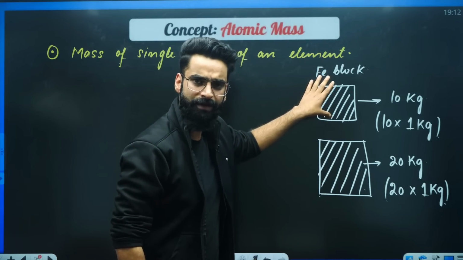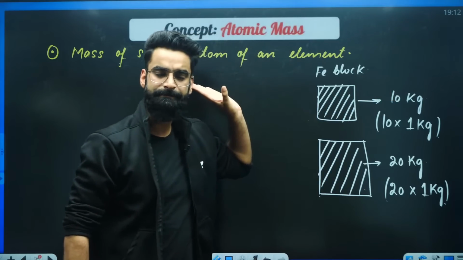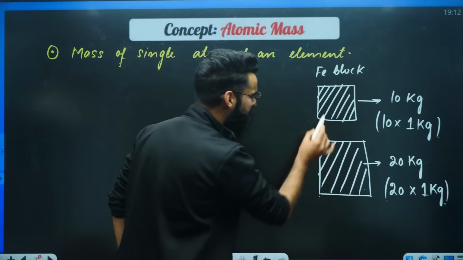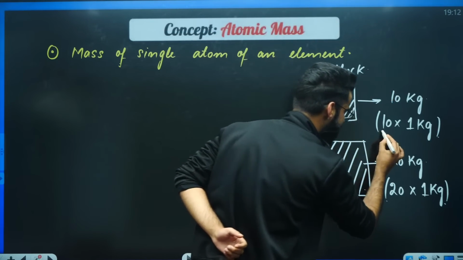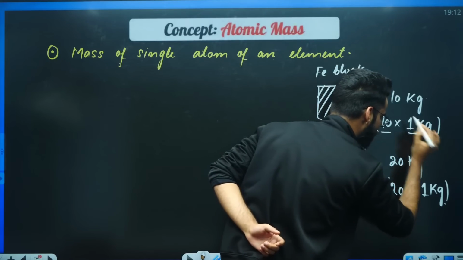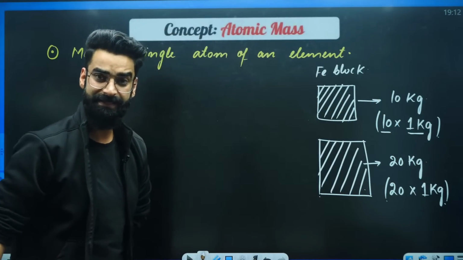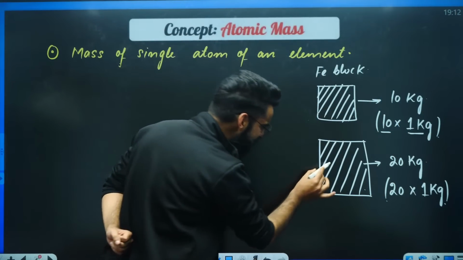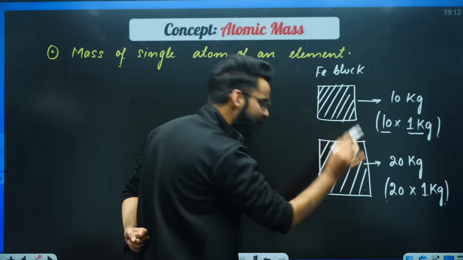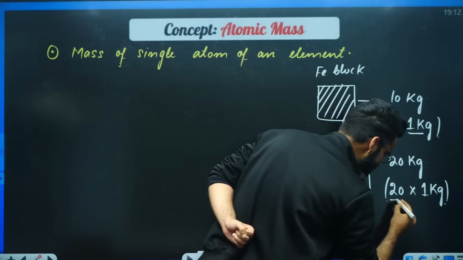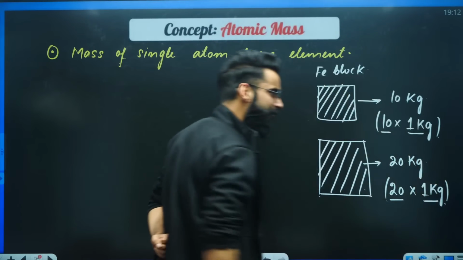Since this iron block's weight is 10 kilograms, can I say this particular iron block is 10 times heavier than 1 kilogram? Absolutely. Can I say this other iron block is 20 times heavier than 1 kilogram? Absolutely.